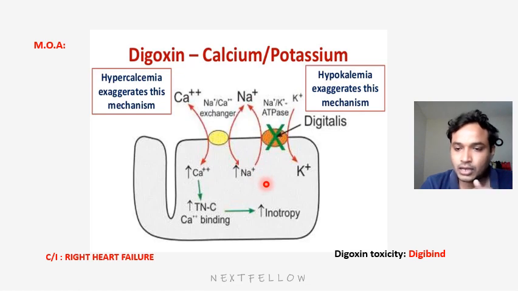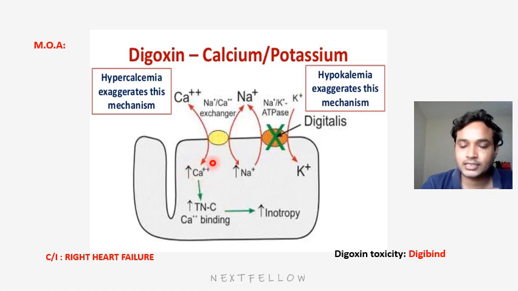Accumulation over a certain period leads to hypernatremia, increased sodium levels. Then this sodium will not exchange with calcium through the sodium calcium exchanger, so there will be a rise of calcium inside the cell.